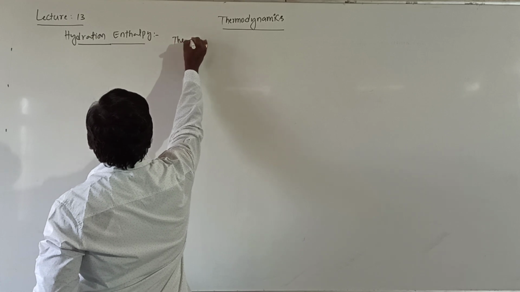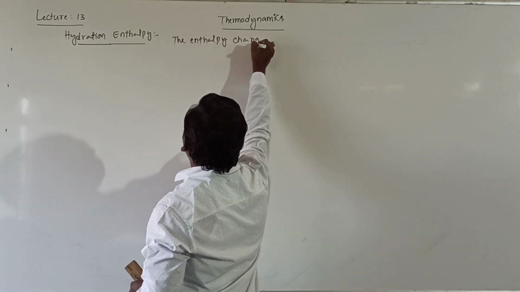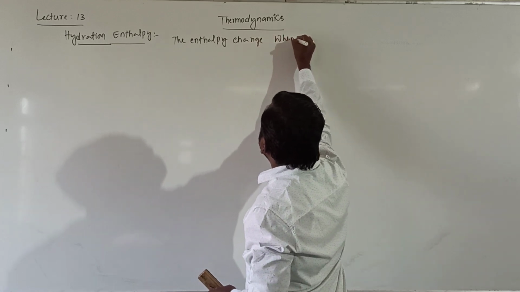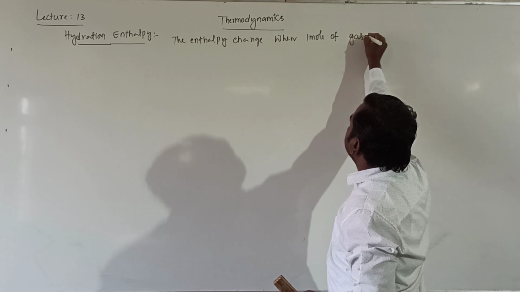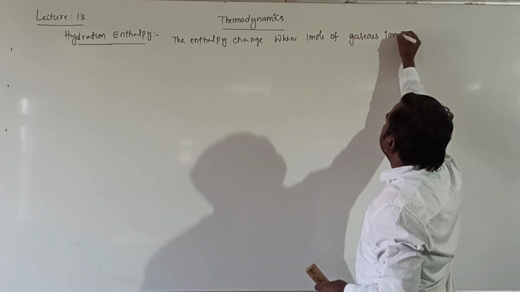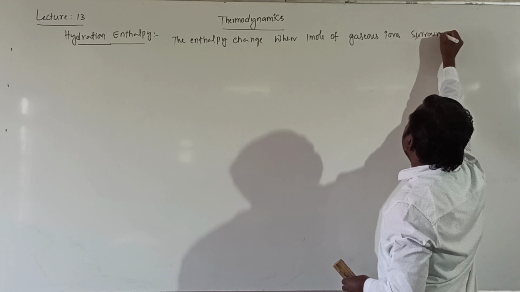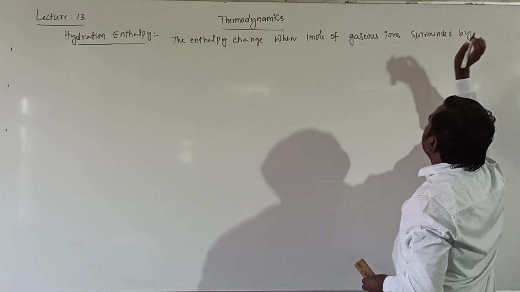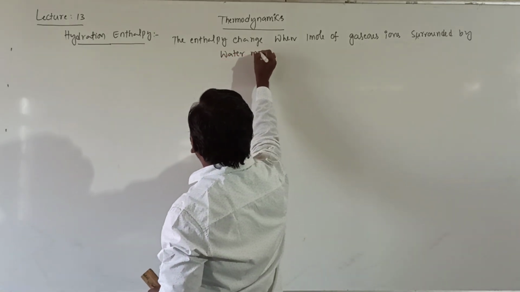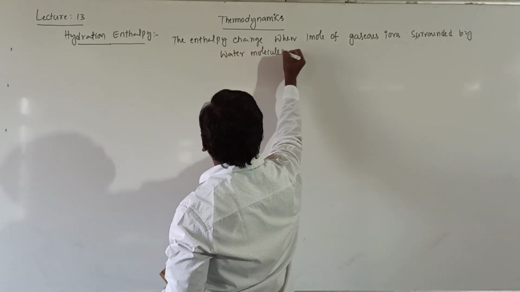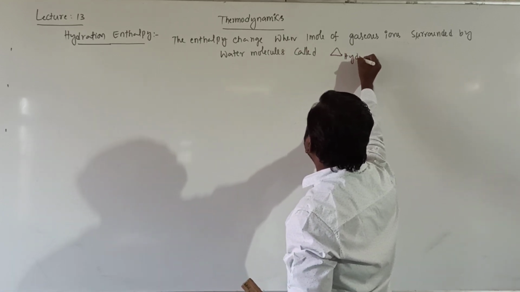So the enthalpy change when 1 mole of gaseous ions is surrounded by water molecules is called hydration enthalpy.